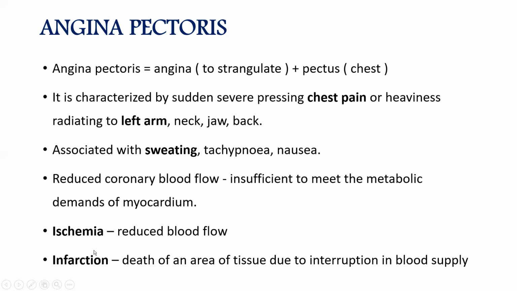Next one, ischemia and infarction. What is ischemia? Ischemia means reduced blood flow. So it is the first stage. Then infarction. Infarction means because of this reduced blood flow, at one stage, there is a complete blockage of the vessel. Because of that, there will be death of tissue due to interruption of blood supply. If the blood supply is completely interrupted, that area of tissue distal to that obstruction of the blood vessel will die. That is called infarction. We can say it as myocardial infarction also.